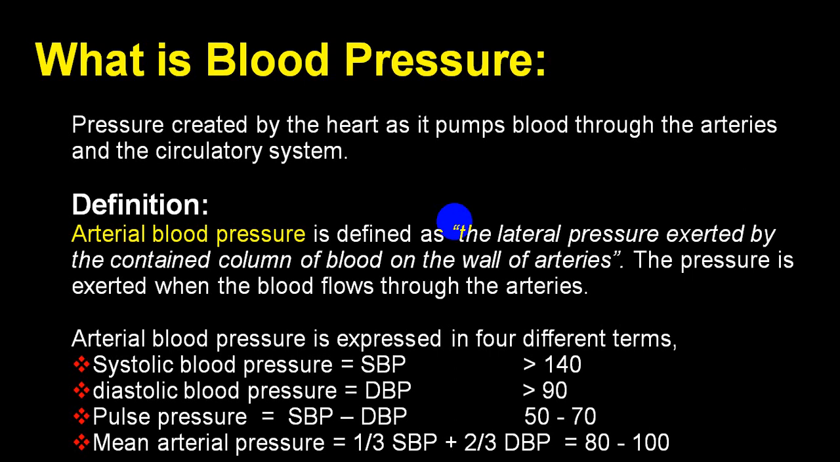There is another term we call as a mean arterial pressure. Mean arterial pressure is systolic plus 2 times diastolic divided by 3, or we call 1/3 systolic blood pressure plus 2/3 diastolic blood pressure. Roughly it is between 80 to 100. So it gives you an idea regarding the amount of pressure, mean arterial pressure created in an artery.